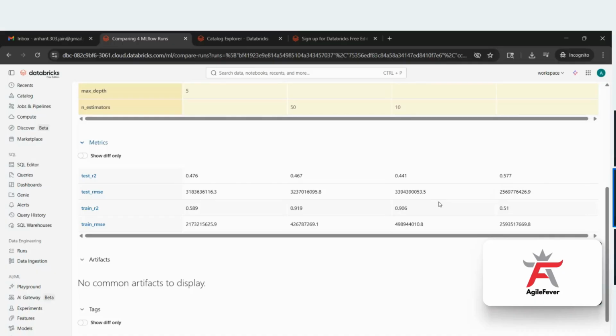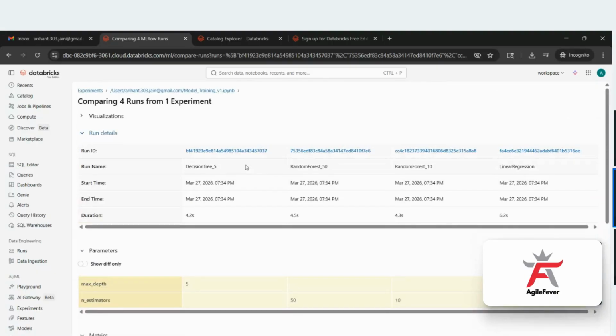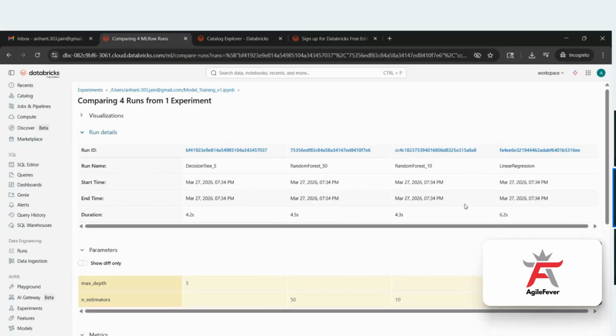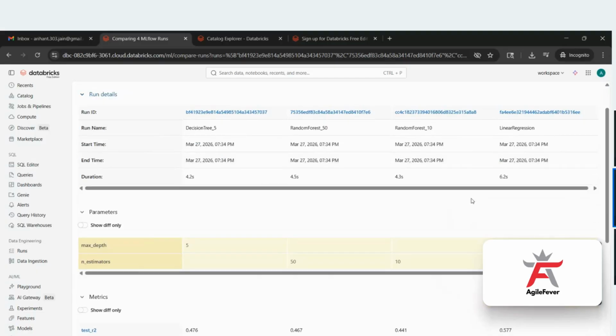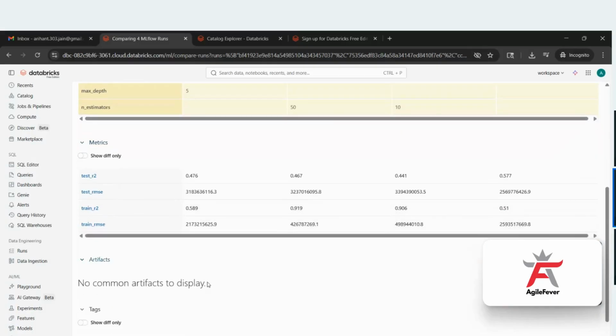In this way, we have done 4 experiments, so 4 columns are getting created. If I had 10 experiments, I would see all 10 experiments here. So that is how you see this, and this is how you do the experiment tracking. Now experiment tracking is also done.